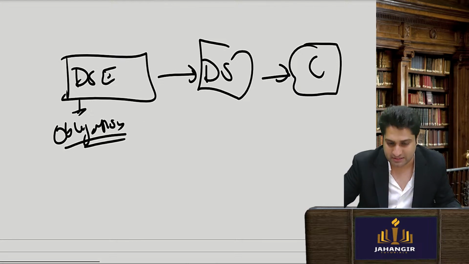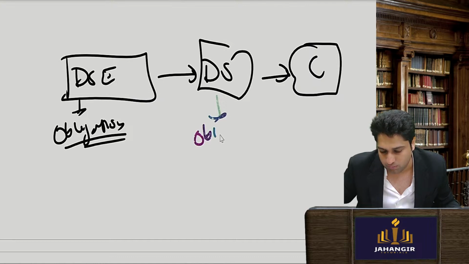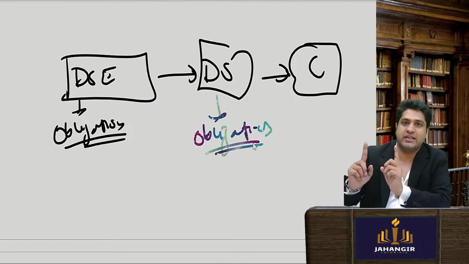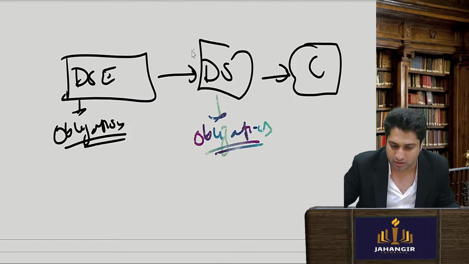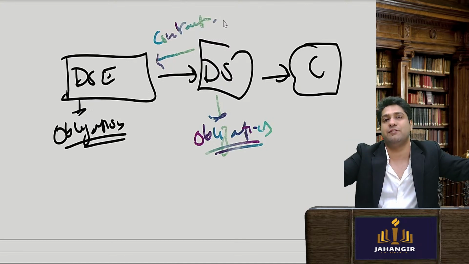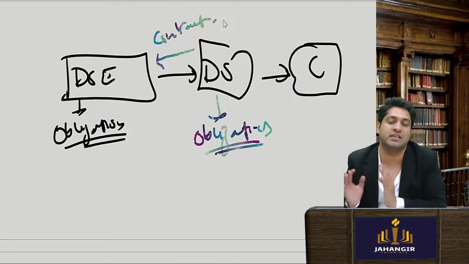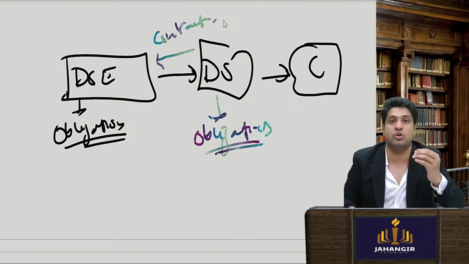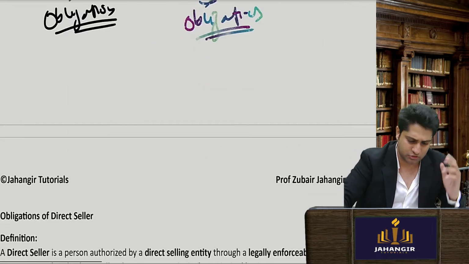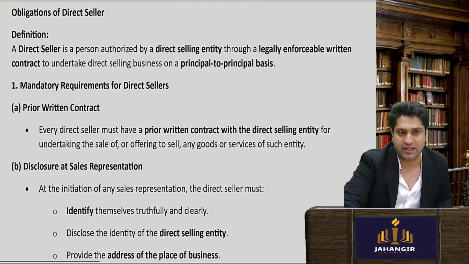Now we are seeing this guy's responsibility, the obligation of the direct seller. Now you think, first his job is to ensure that he enters into a contract, only then he sells. He should not give excessive assurances or guarantees more than what the direct selling entity has given, right? He should not try to sell a product by giving excessive hopes, etc. Rest all is the same. Let's see the obligation of this middle guy.